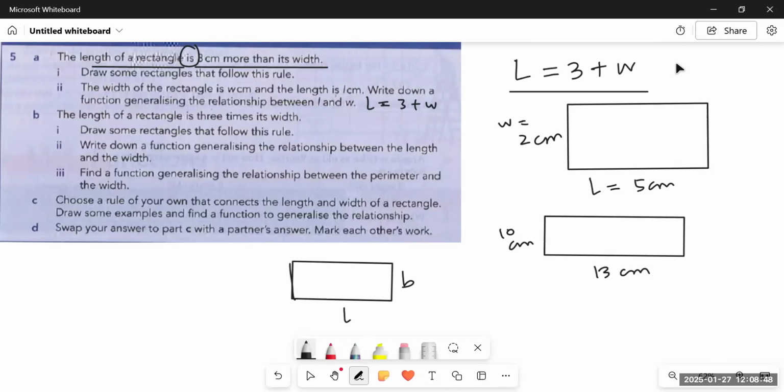Now they're saying the length of the rectangle is 3 times its width. Look how the questions are coming up. The length of the rectangle is 3 times its width. Now draw some rectangles that follow this rule.